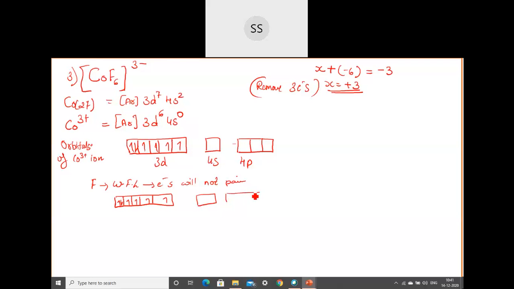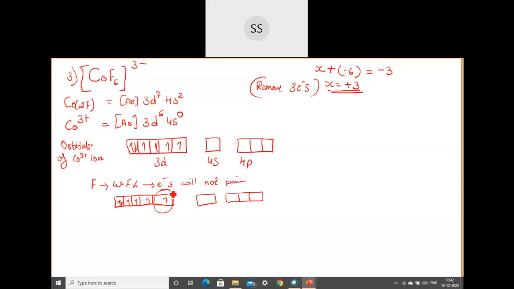So for the ligands to come and occupy, we need to search for the next orbitals. How many orbitals do we need to search? Altogether, we need to search for 6 empty orbitals. You can't go for a singly occupied one. One electron is there, and we can put one more electron of the ligand, but that is not possible because one ligand will give 2 electrons, so the orbital will have 3 electrons.